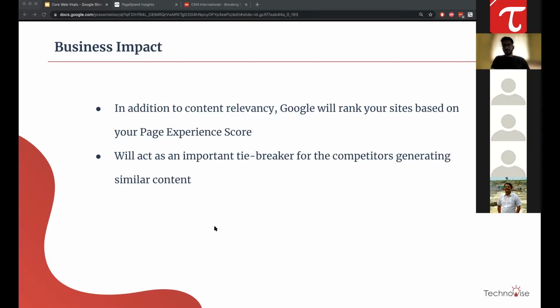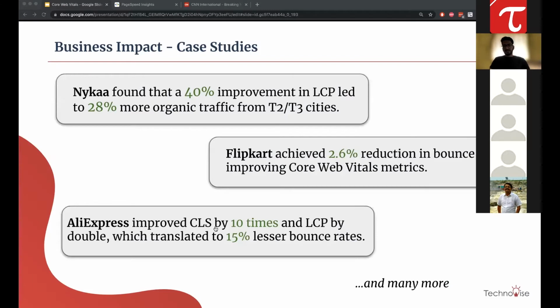So let's try to understand what people have already done and how it has affected them. These are some of the case studies. Nykaa found that a 40% improvement in LCP led to 20% more organic traffic. There are some metric names here which we are going to cover in the later slides. But let's just try to understand that by improving some metric, they gained some amount of traffic. That's the main takeaway here.